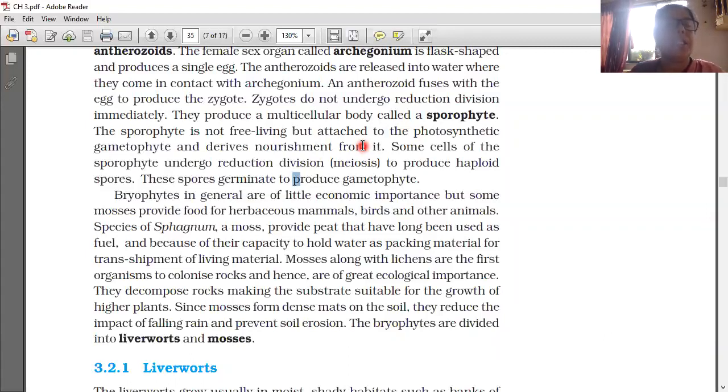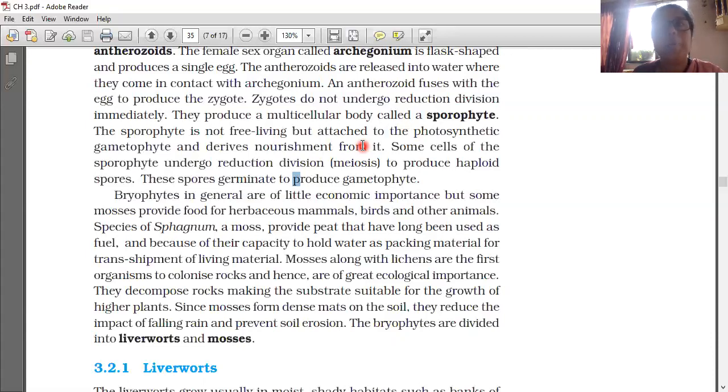Haploid spores. These spores germinate to produce the gametophyte again. So, first the gametophyte is forming. The gametophyte does the photosynthesis. That is the main plant body of the bryophyte. And as it is a gametophyte, it produces gametes, male gametes and female gametes. The male sex organ is known as antheridium and the female sex organ is known as archegonium.